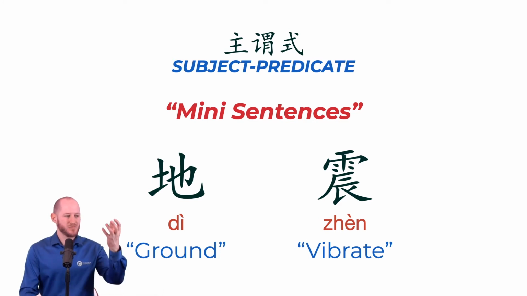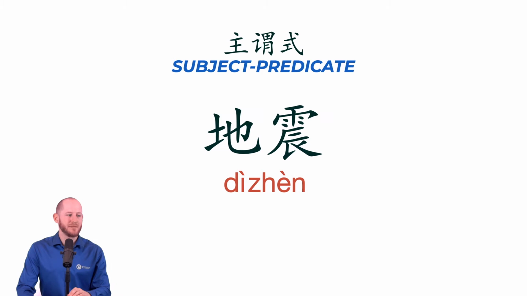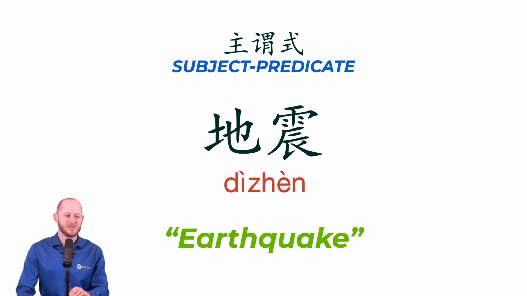So for example, you have the ground. There's your subject of the sentence, this little mini sentence. What happened to the ground? It vibrated. So the ground vibrated. 地震. What do you think this means? Well, it's an earthquake.